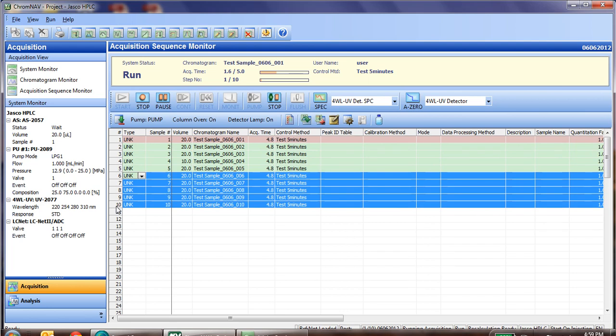We don't need to run 10 samples. We'll highlight the bottom 5 lines, right click and delete. Again, we just need to update.